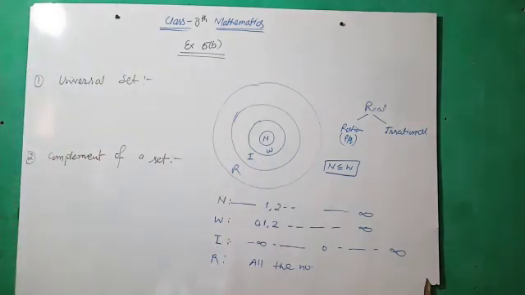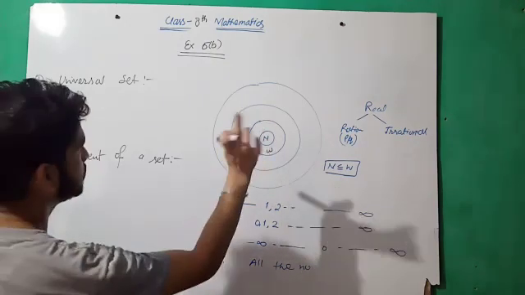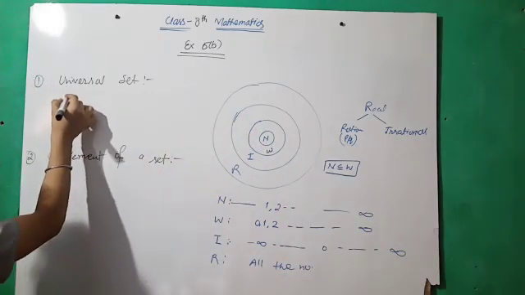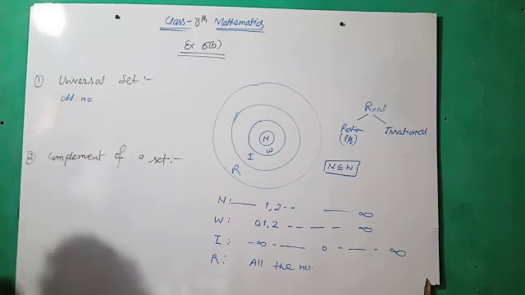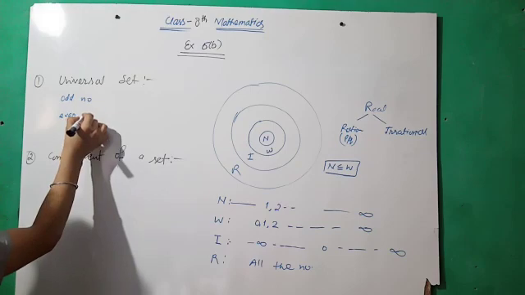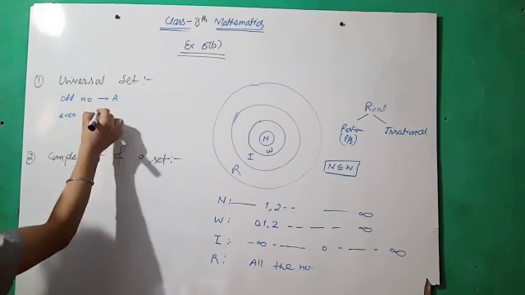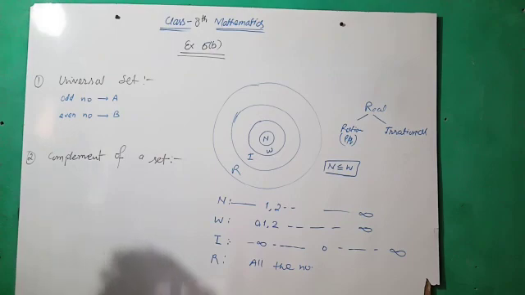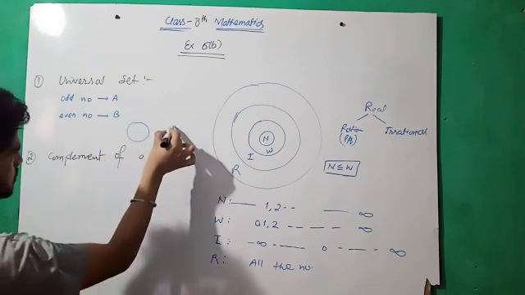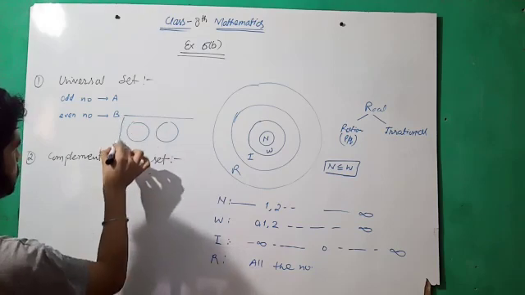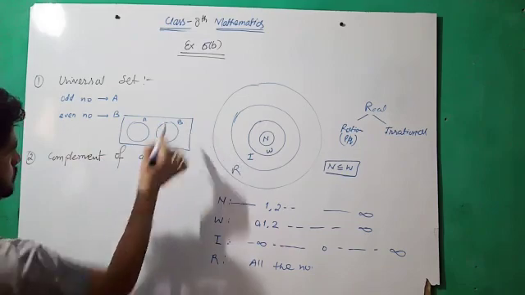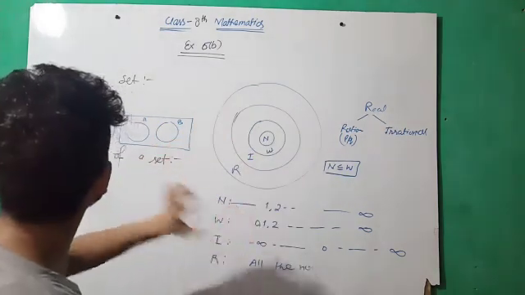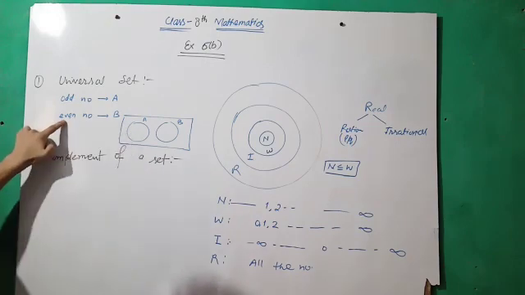So when we discuss the universal set, we can say that a set, with an example, like we have odd numbers and we have even numbers also. Let the set of odd numbers be A and the set of even numbers be B. Like this, we have two circles which denote odd numbers and even numbers. This is A, so odd. This is B. You have to note down all these in your fair copy. Odd numbers set A and even numbers set B.